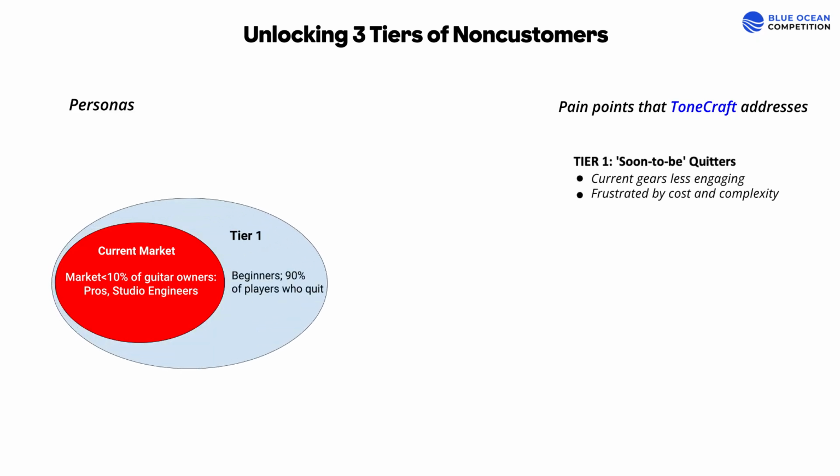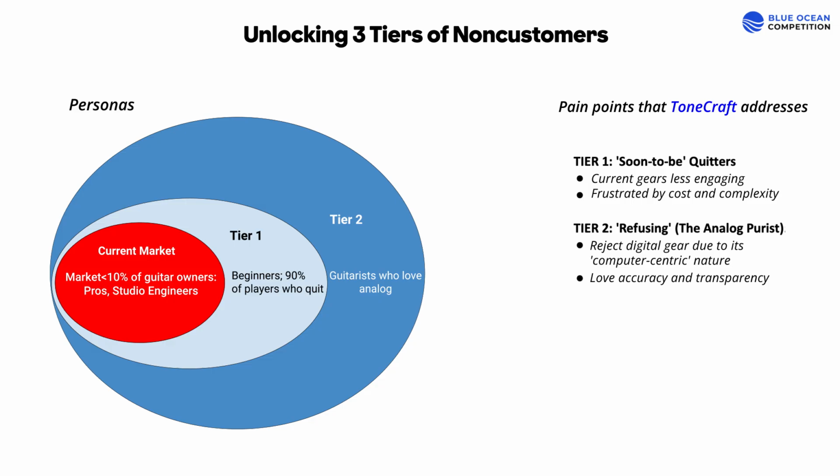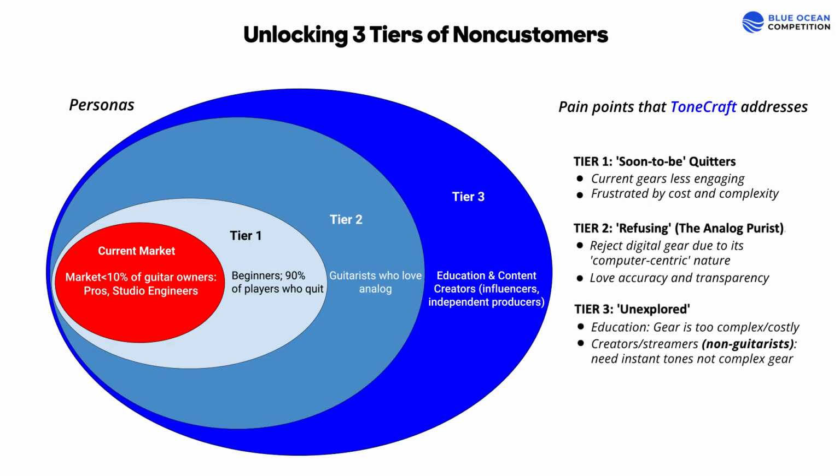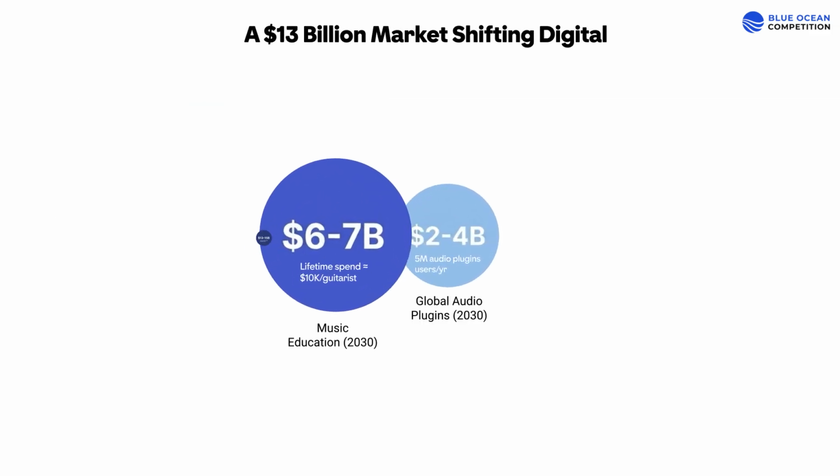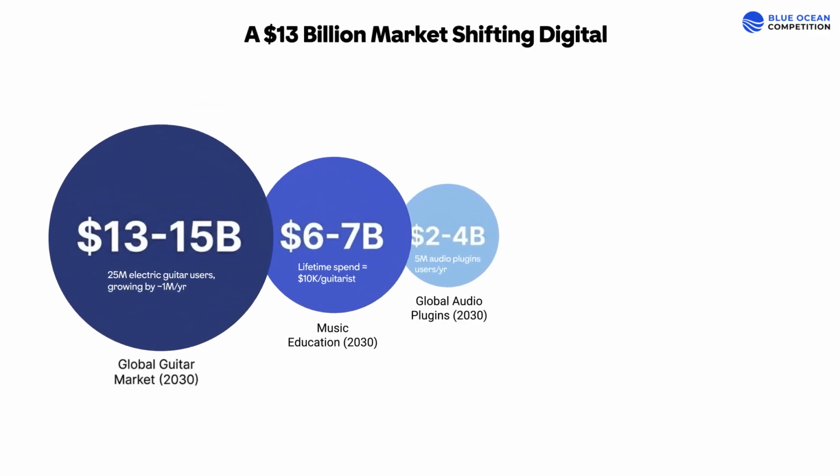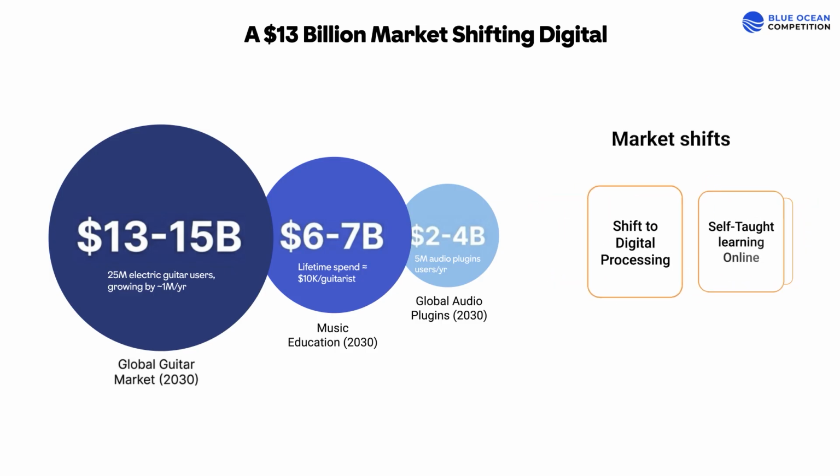We unlock a massive blue ocean of 3 tiers of overlooked non-customers by addressing their pain points. Beginners who quit due to complexity, analog lovers who demand transparency and accuracy, and on top of this, there's a large pool of education and content creators who need that simplicity and speed. By competing differently, we grow the market instead of fighting for a share. ToneCraft taps into a huge $13 billion guitar market. But crucially, we are aligned to catch the shift towards home studios and digital sound processing over analog.